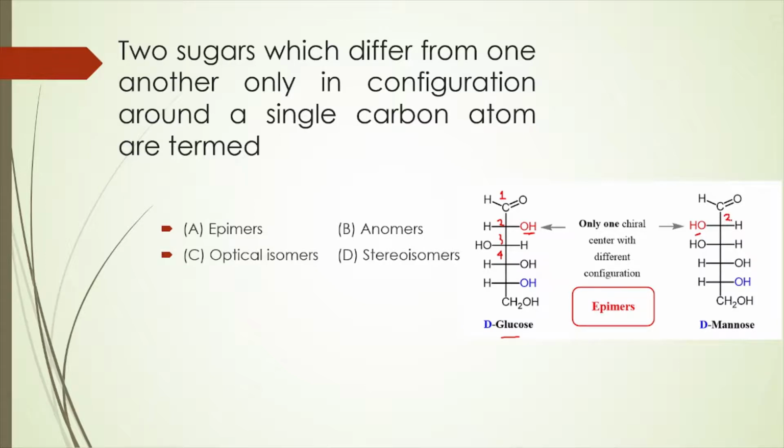But the total number of H and OH groups are the same in glucose and mannose. In such cases where the relative positions of functional groups change around a carbon atom, the isomers are called epimers. So out of the given four options, option A is correct.